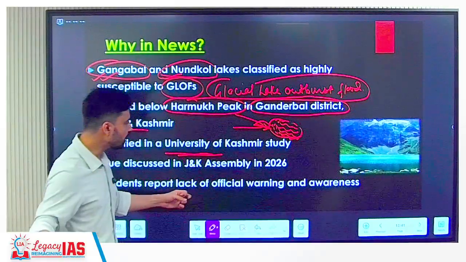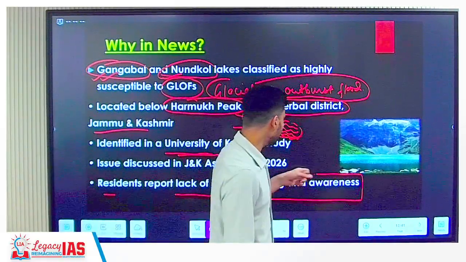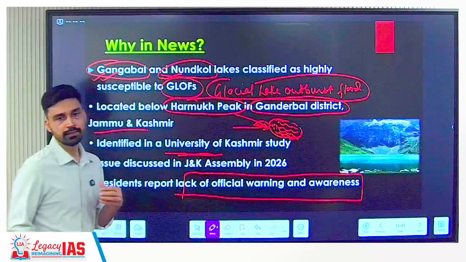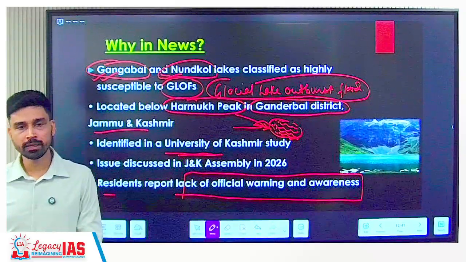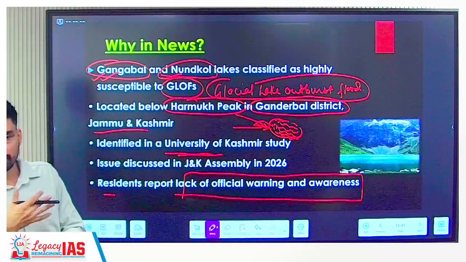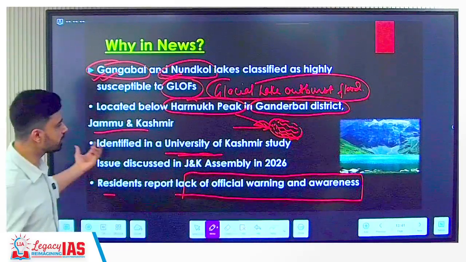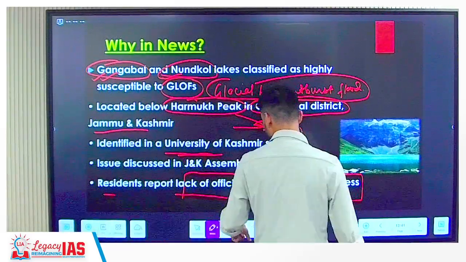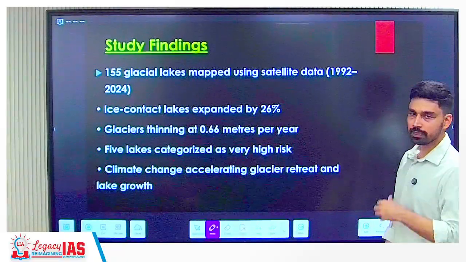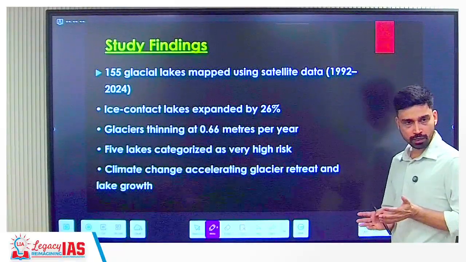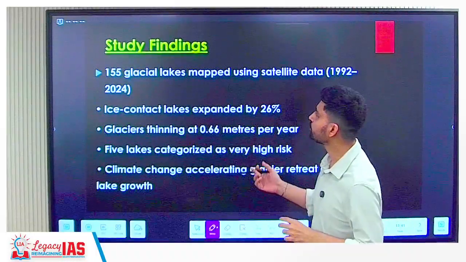Residents have reported lack of official warning. When the survey was conducted, the villagers stated that no such warning has been given to them by government officials that this kind of situation you may face in the future. So if suddenly you have the bursting of glaciers, what would happen? You can understand that people will get caught off guard and they will face greater disaster.